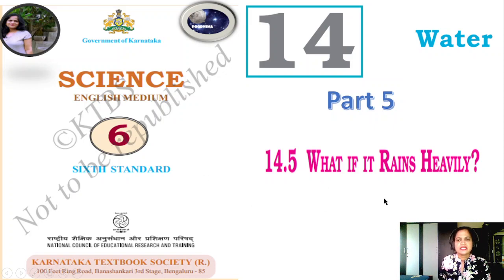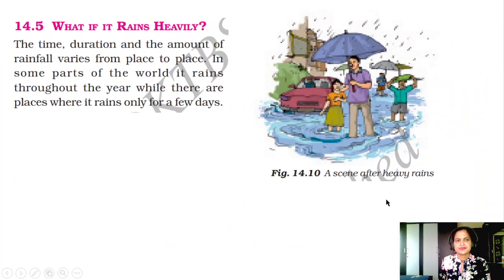14.5 What if it rains heavily? The time, duration, and the amount of the rainfall varies from place to place. In some parts of the world, it rains throughout the year, while there are places where it rains only for a few days. The scene after heavy rains looks like this.